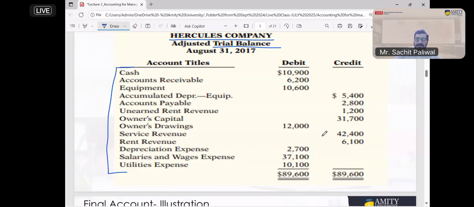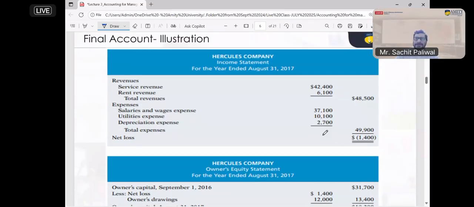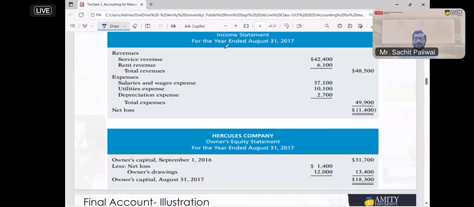Now, based on this trial balance, we have to prepare the final accounts. Final accounts means the income statement and balance sheet. So let's prepare the income statement first. The income statement has two things, as I already discussed: revenue and expenses. There are only two things to focus on in the income statement: how much revenue we have and what the different expenses are.